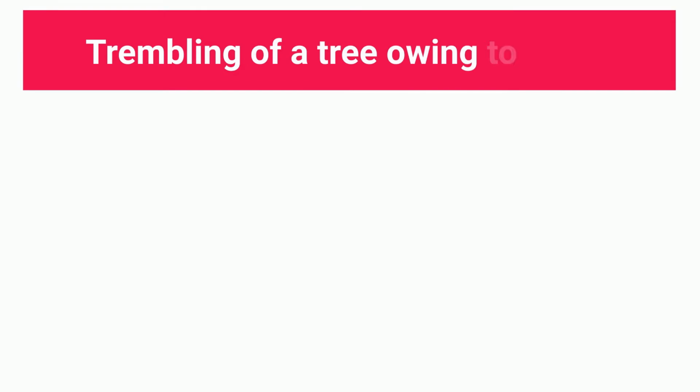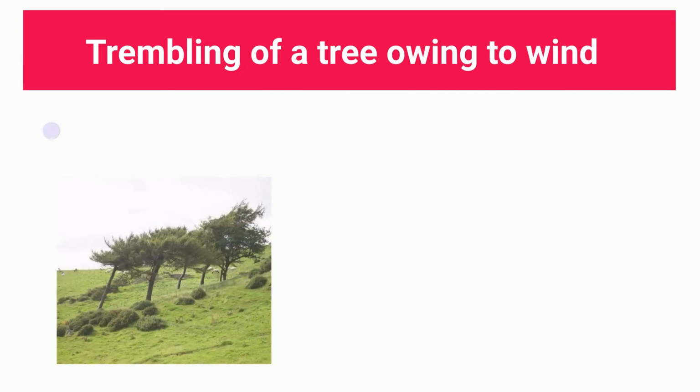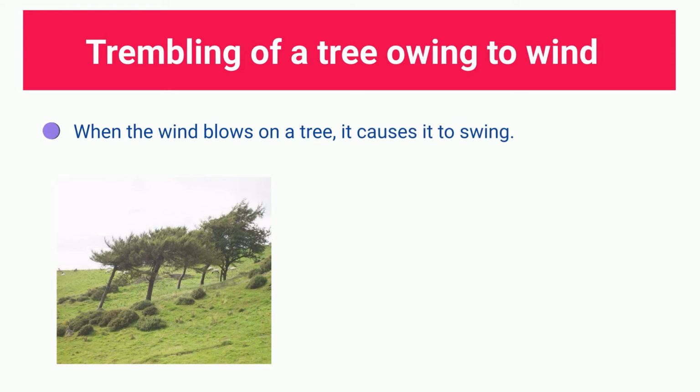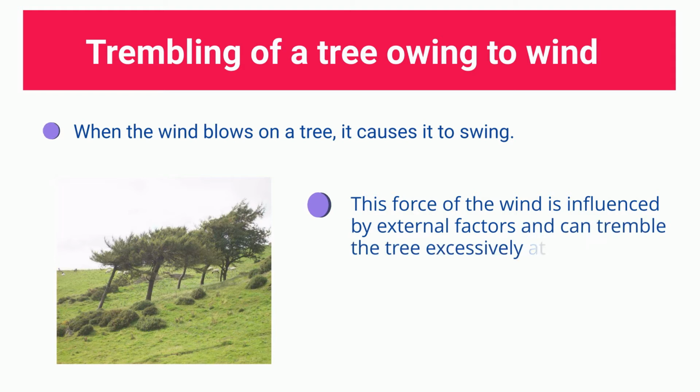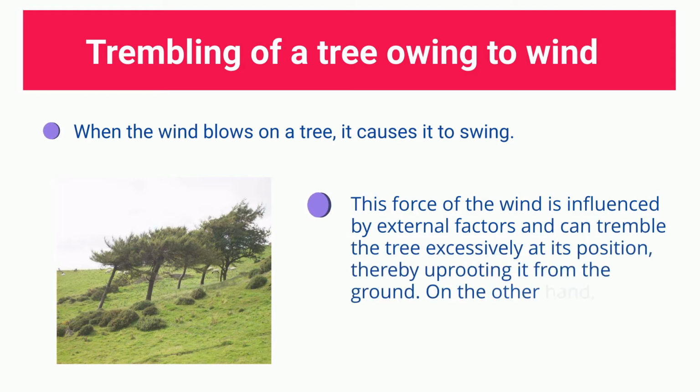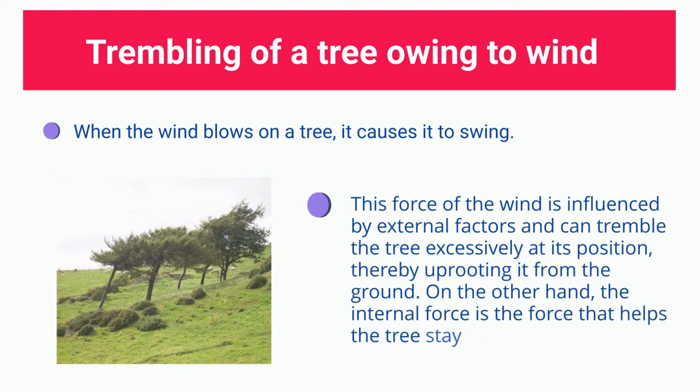Trembling of a tree owing to wind. When the wind blows on a tree, it causes it to swing. This force of the wind is influenced by external factors and can tremble the tree excessively at its position, thereby uprooting it from the ground. On the other hand, the internal force is the force that helps the tree stay in place and prevents it from falling.